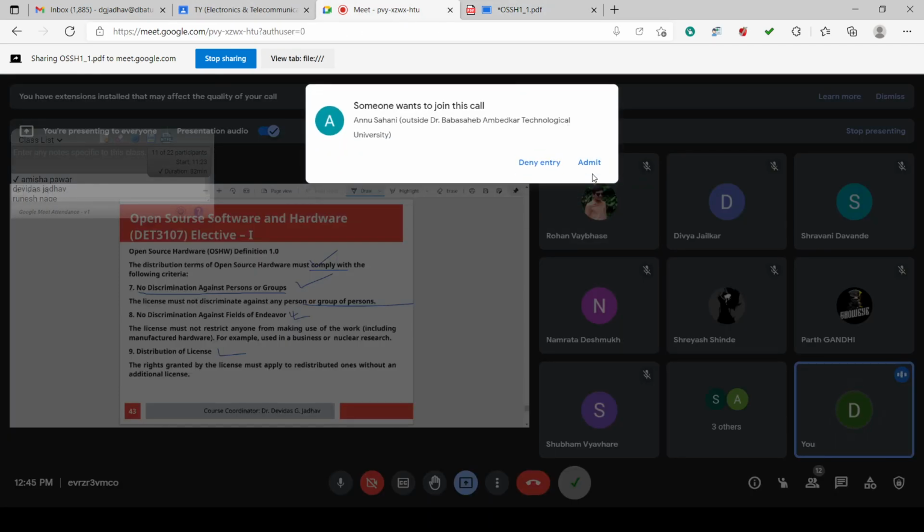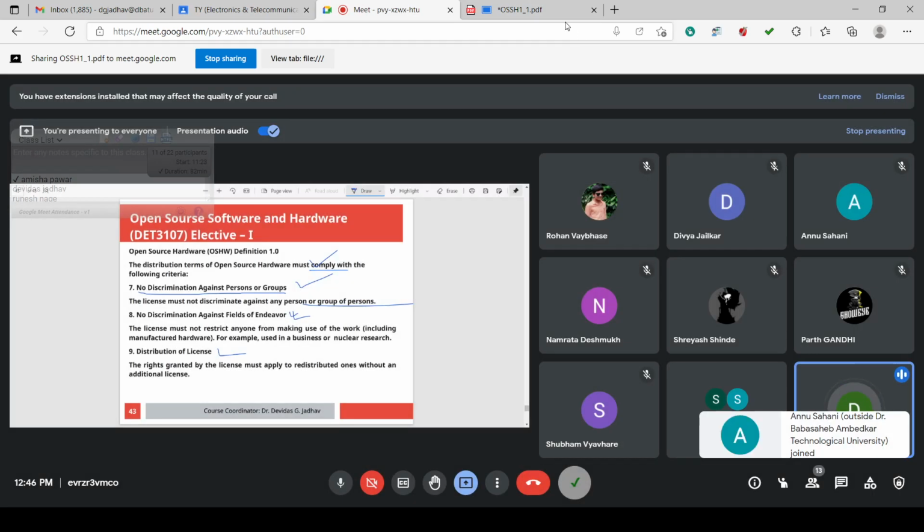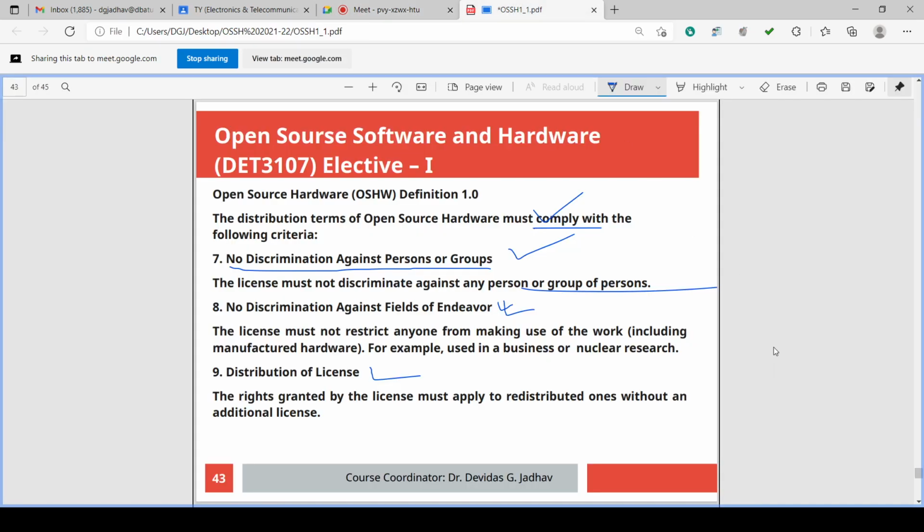So this is not allowed. So no discrimination against person, no discrimination against the group, no discrimination against the institute, no discrimination against the university, no discrimination against the country, no discrimination against the state. Similarly, no discrimination against the field.